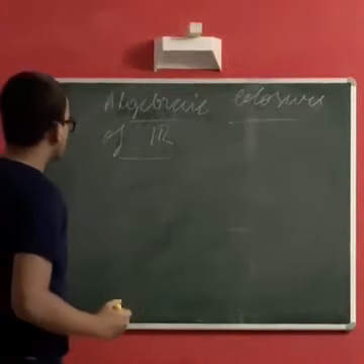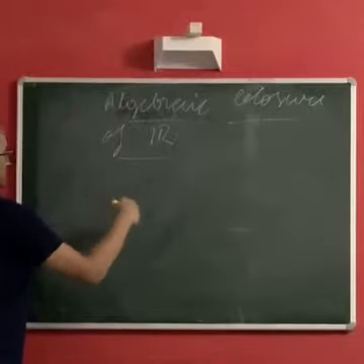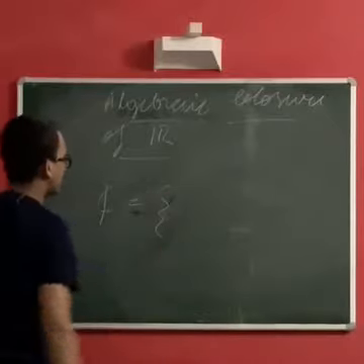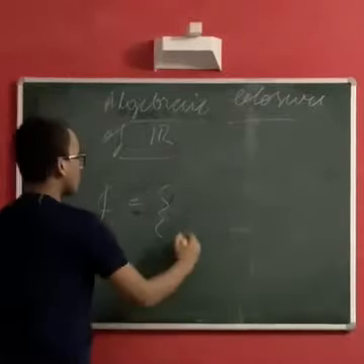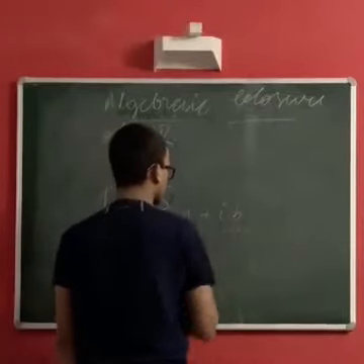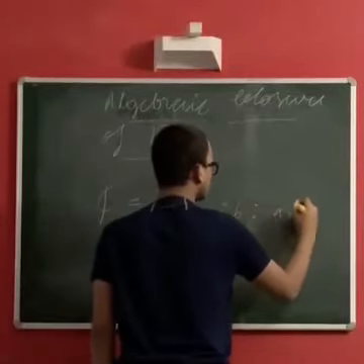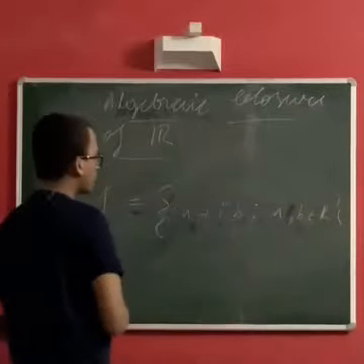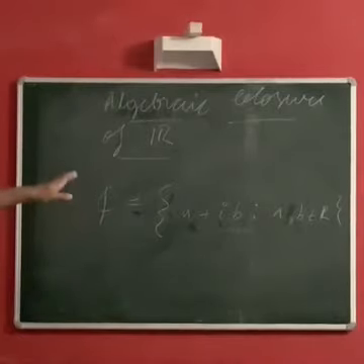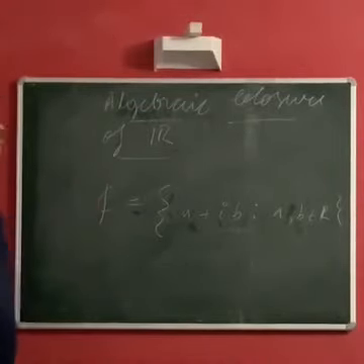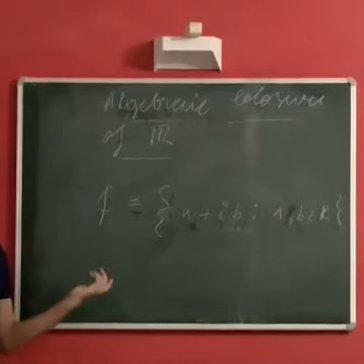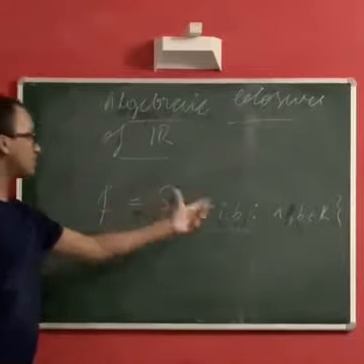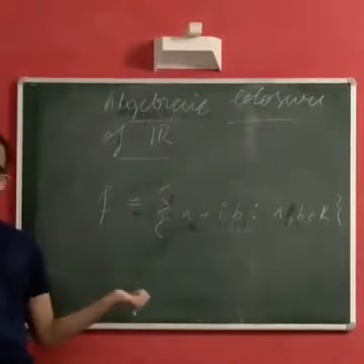So the construction is as follows: every element of that set, which we call C, will be of the form a plus ib, where a and b belong to the real numbers. All such possible numbers constitute this field. We will see how these behave after I define the operations of addition and multiplication, which will be consistent with the operations of addition and multiplication on the set of real numbers.